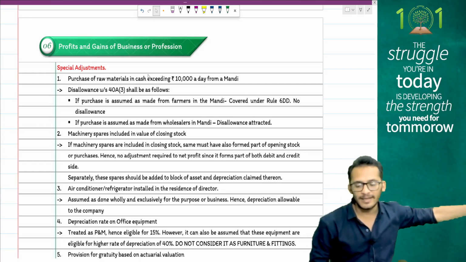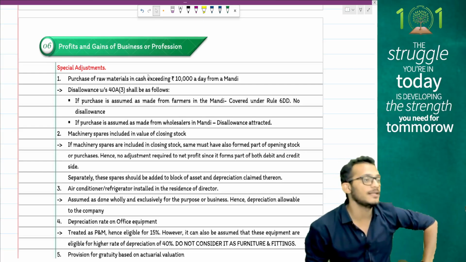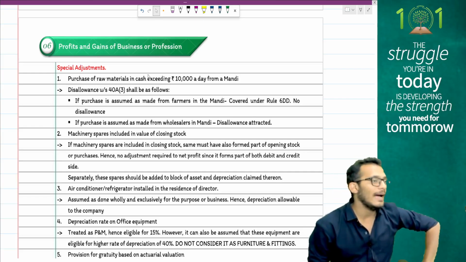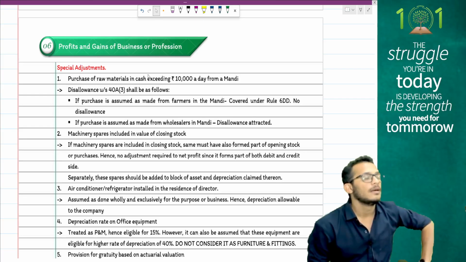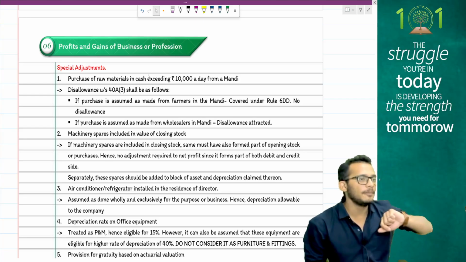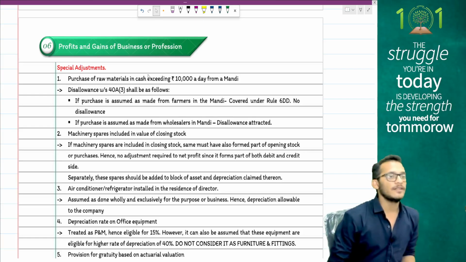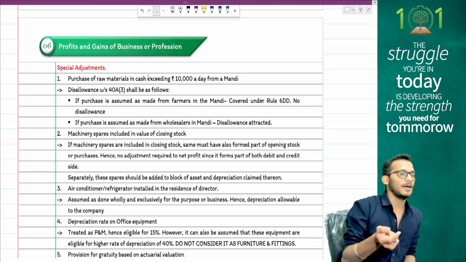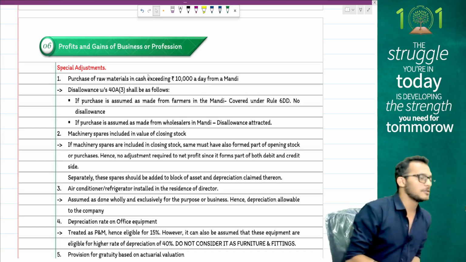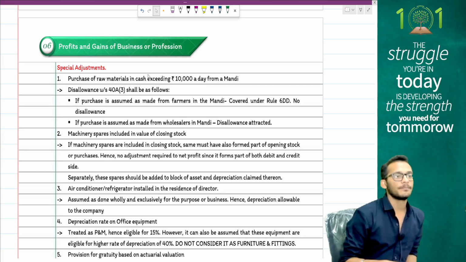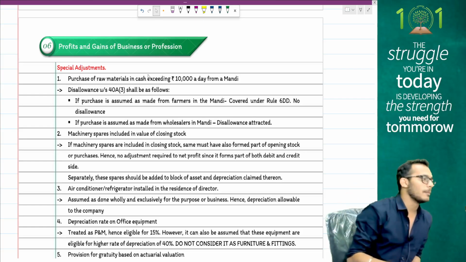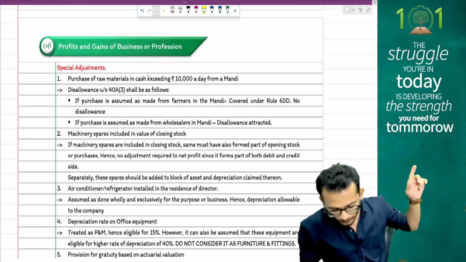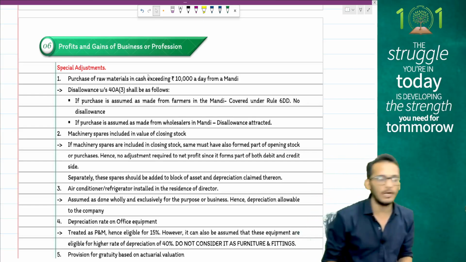If the machinery spares are included in closing stock, this will be added to your cost of the asset for the purpose of depreciation. But under PGBP, people, notice that it's part of closing stock. If it is part of closing stock, understanding would be that it's also part of opening stock or purchases, which means under my P&L I will make no adjustments, but in my cost of the asset I will increase it to claim more depreciation.